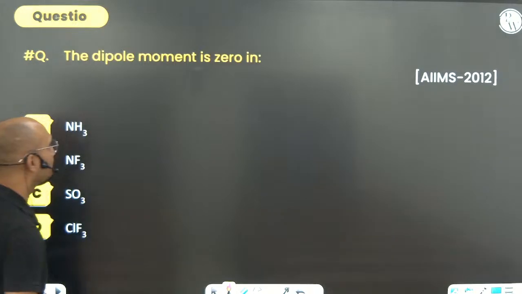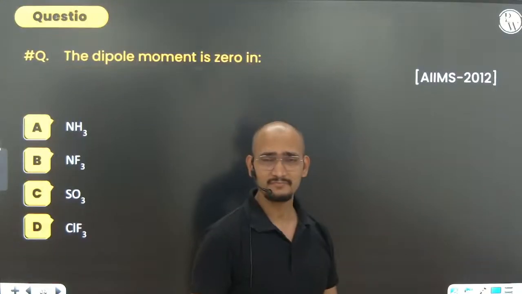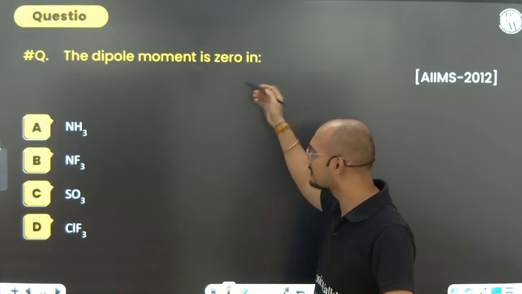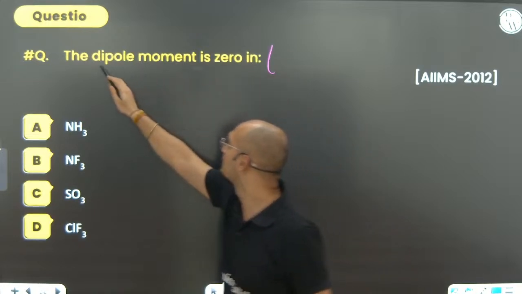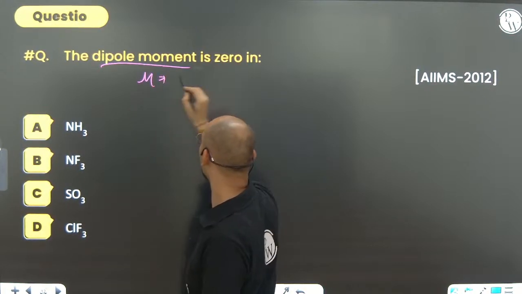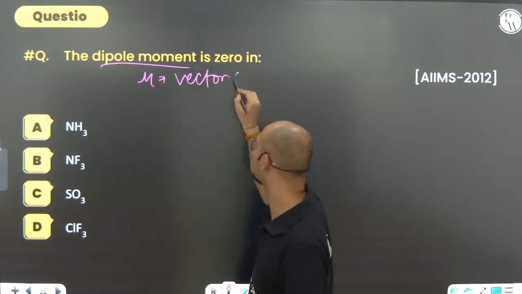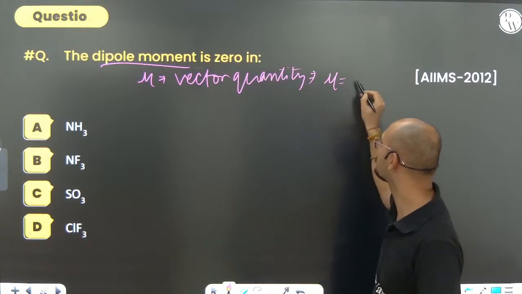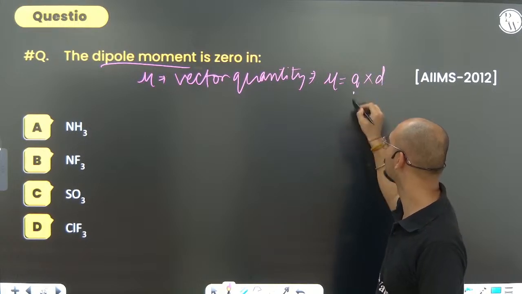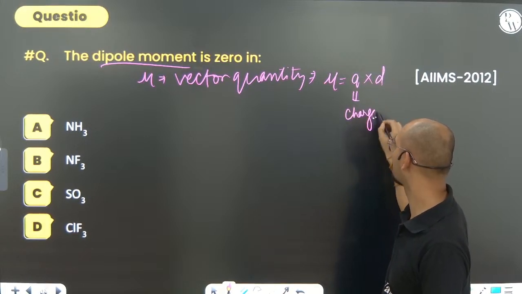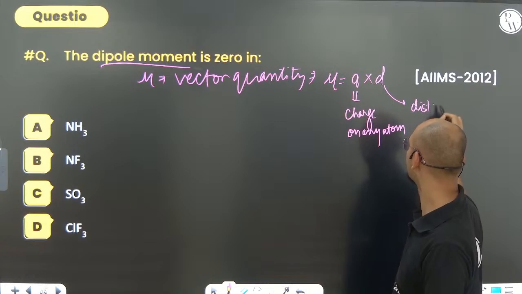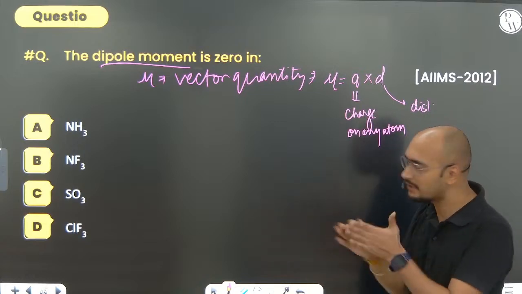Next, we are going to dipole moments. What is dipole moment? First of all, remember that dipole moment, mu, is a vector quantity, and it is given by mu equals Q into D. Q is the charge on any atom multiplied by D, which is the internuclear distance.